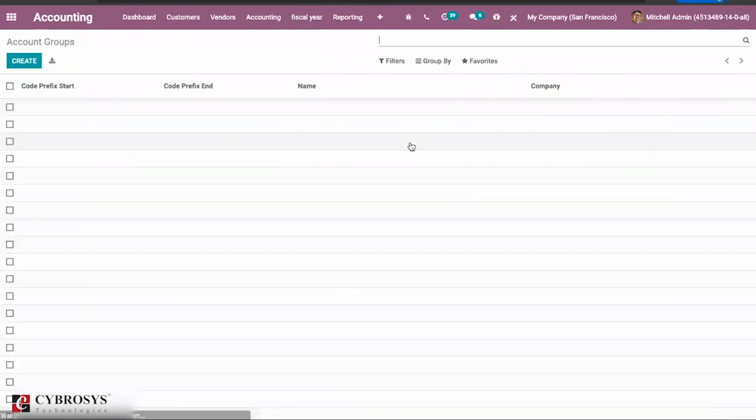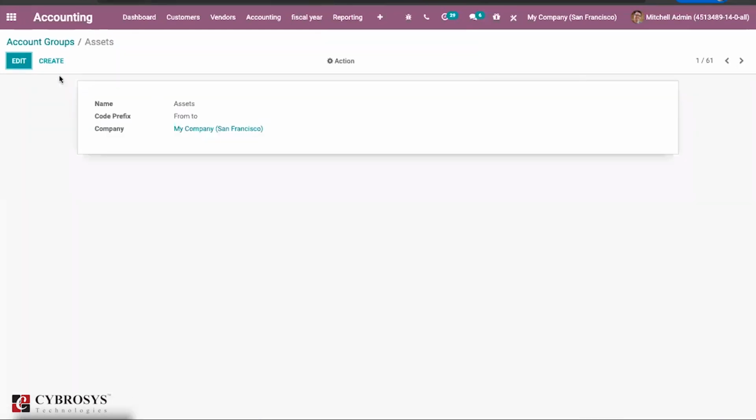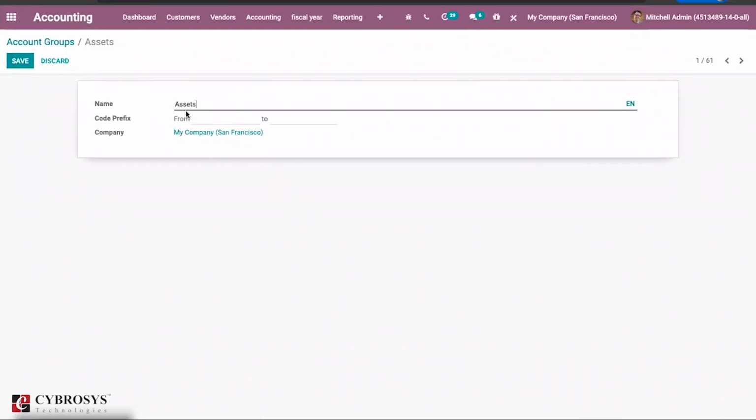Once you click on the account group, you can provide a code prefix here, that is a code prefix from and to. Once you provide this, based on that, Odoo will automatically group your chart of accounts. It will be very easy if you have plenty of charts of accounts here, and you can group them in a single edit. You can provide the starting and ending code prefix here, that is the code of that particular account.